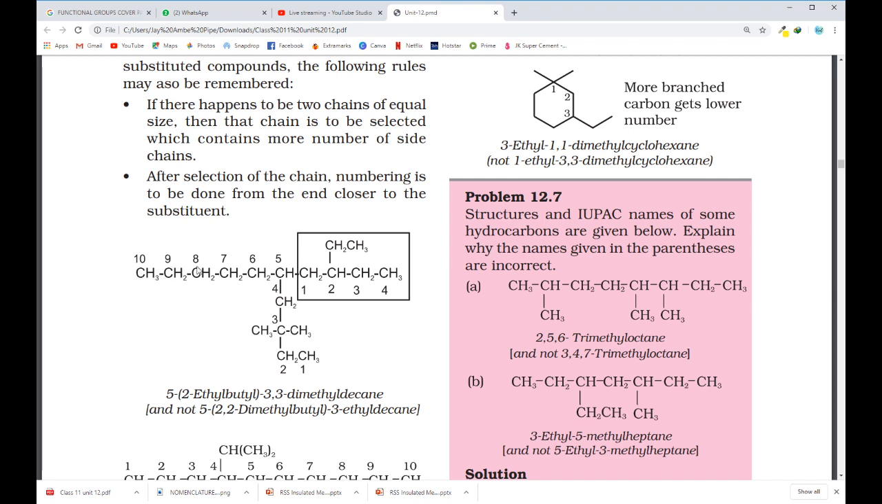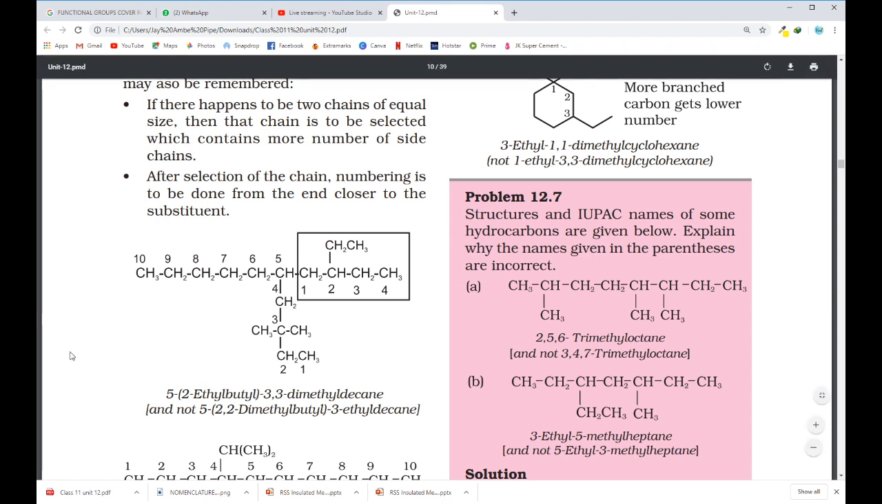1, 2, 3, 4, 5, 6, 7, 8, 9, 10. If I take this route, then also this is 10, because this is CH, CH2, CH3, CH, CH2, CH3. Even counting 1, 2, 3, 4, 5, 6, 7, 8, 9, 10 this way, it comes to 10. Now I have two long straight chains of 10 carbon atoms. So which one do I have to consider in this case?